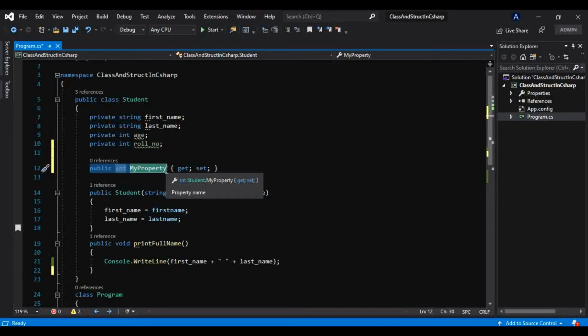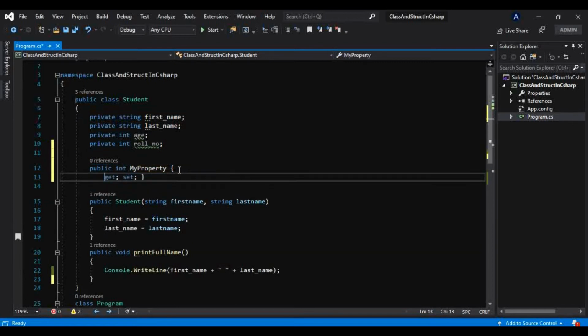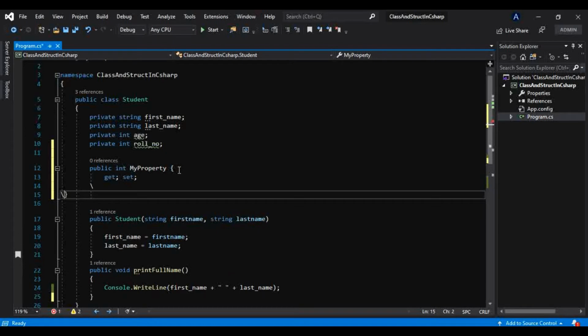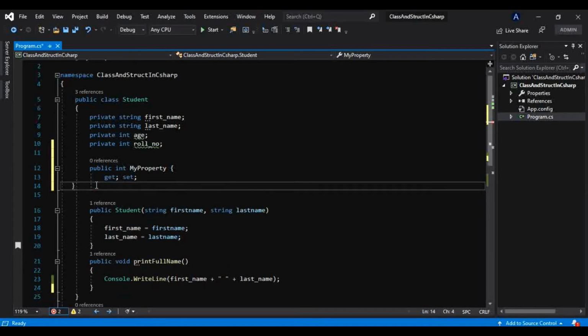And what is abstraction, encapsulation, inheritance, and polymorphism? All four pillars of the OOP concept we will be learning in great detail in this tutorial series, so don't worry about that. But for that matter, we always expose these public properties and keep the private fields inside them. I will show you how. Just don't worry about what this get and set is for now.